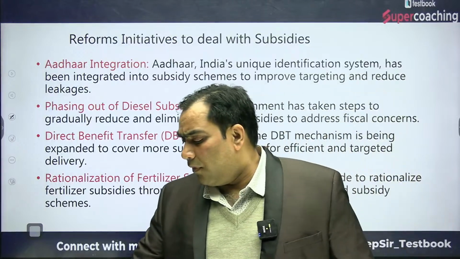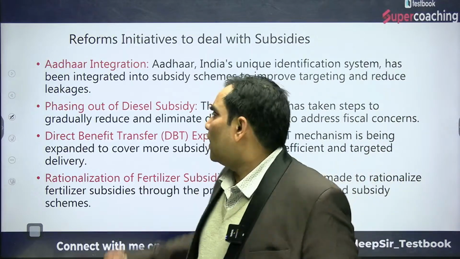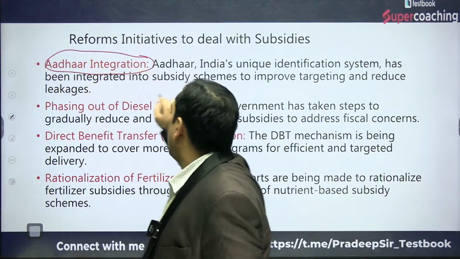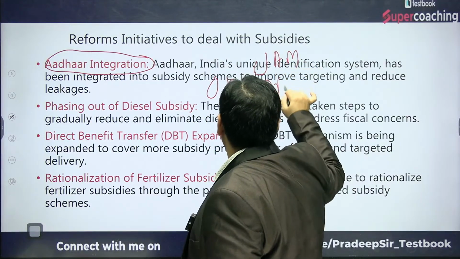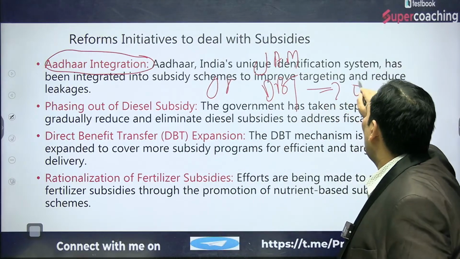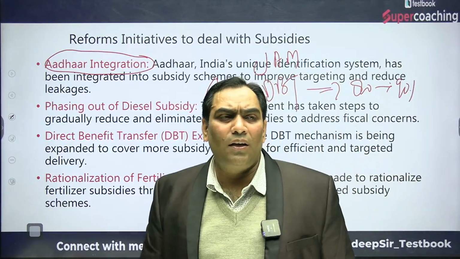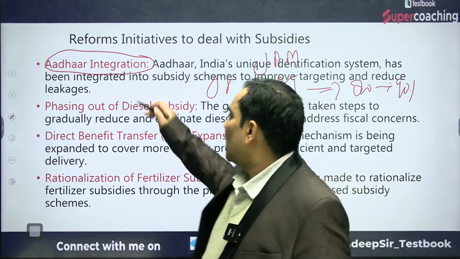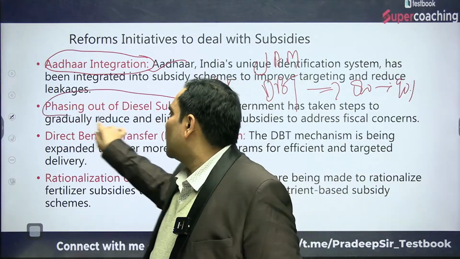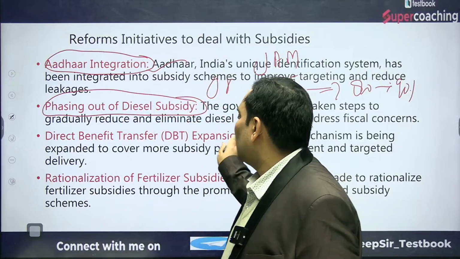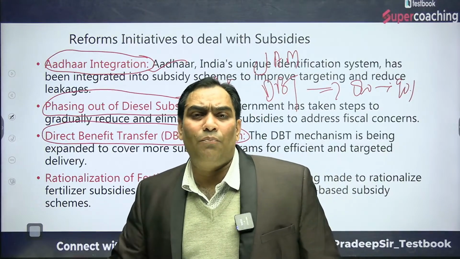When we talk about the reforms, what should be the reforms? We already discussed that there should be Aadhaar integration, and we talked about the JAM Trinity. Through the JAM Trinity we are doing direct benefit transfer, and because of that 80 or 90% of subsidies are reaching the targeted section, but still there is inefficiency. So there should be Aadhaar integration and phasing out of diesel subsidies. There is a need for more and more direct benefit transfer. More and more subsidies should be given under direct benefit transfer.